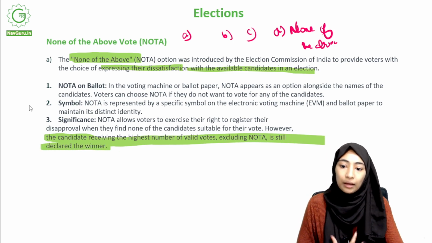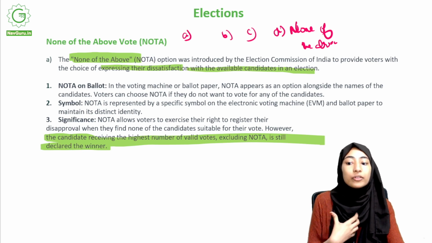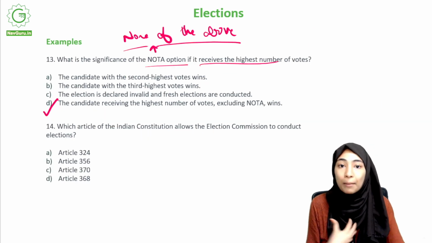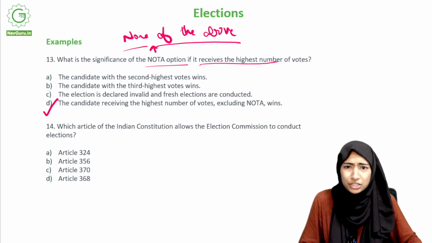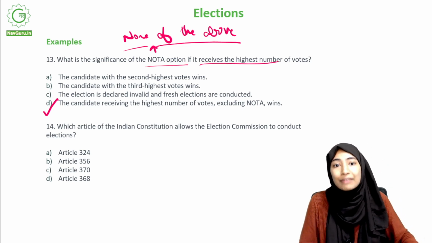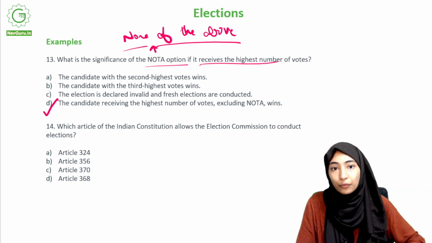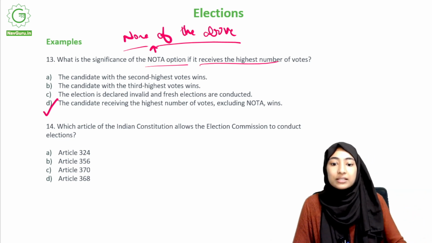Okay, and also, it's the right of the voter, right? I might want to vote, but if I find none of the parties contesting eligible enough, is it my fault? It's not really my fault, right? So I should have a right to say that I'm not going to vote for any of them. So it's important that I have that right.